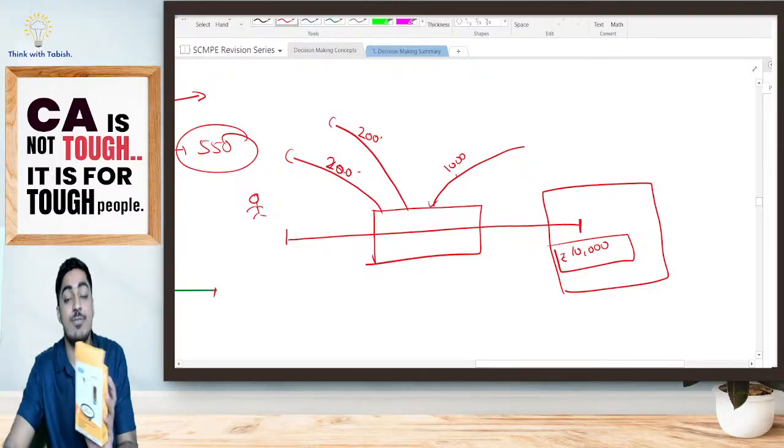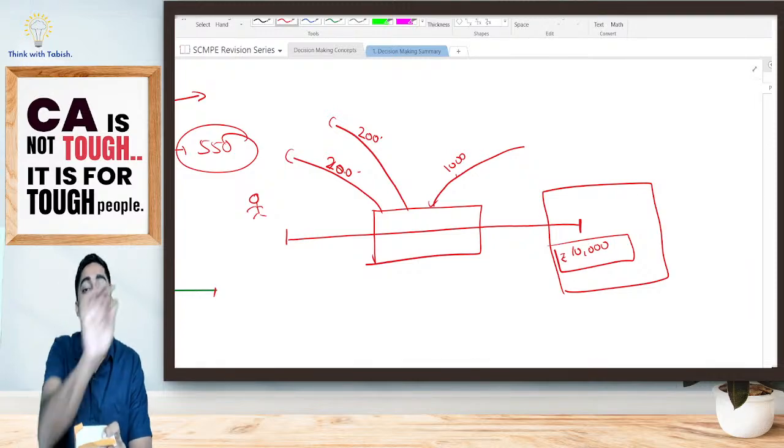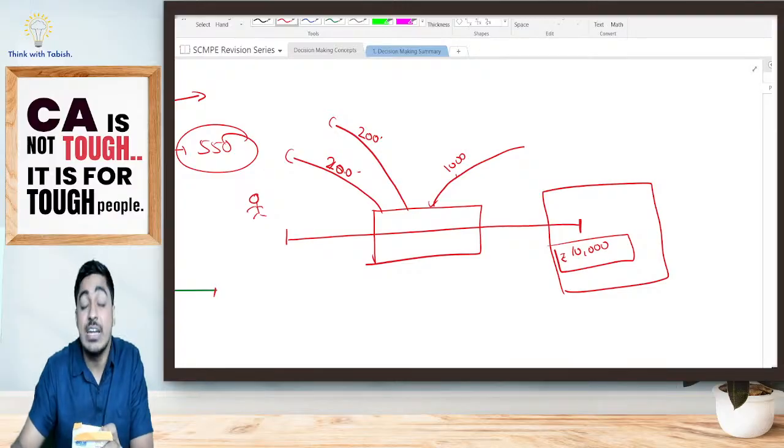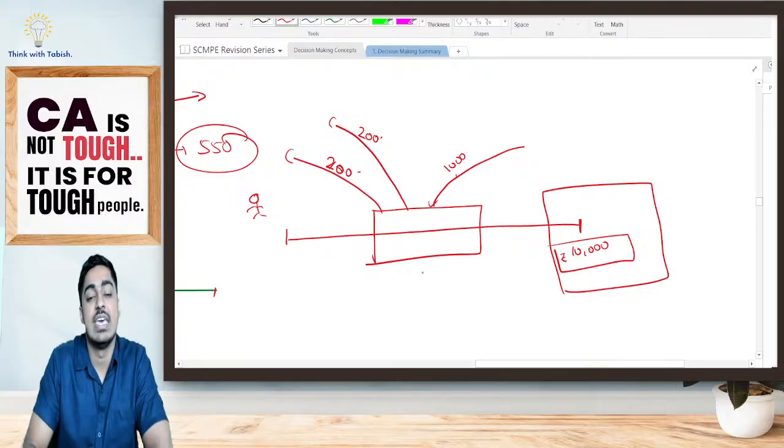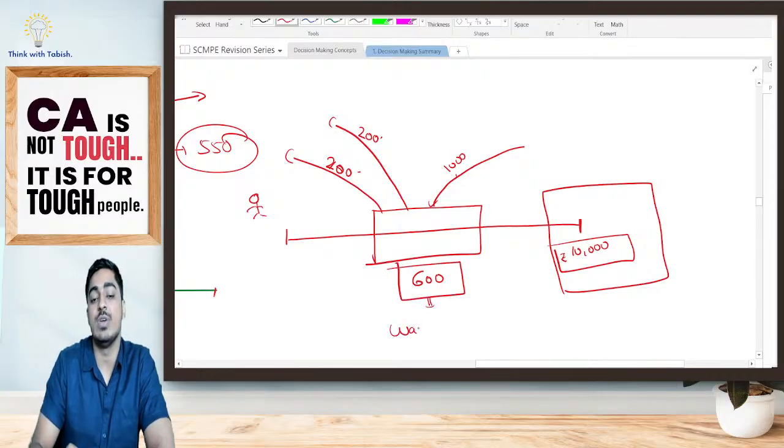That means effectively, if I am selling a shirt, 1000 I am getting, 200 material, 200 variable overhead I am paying. That means effectively how much cash is left, students? Effectively 600 rupees cash is left. What is the 600 rupees? Ideally, it will be your wage cost plus your opportunity cost. Opportunity cost is nothing but your contribution.